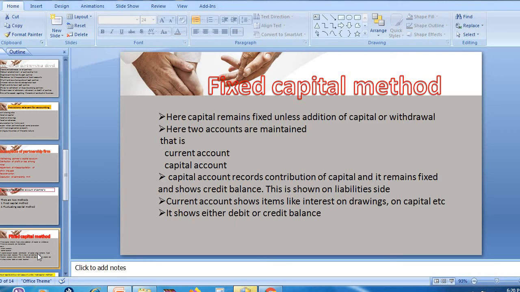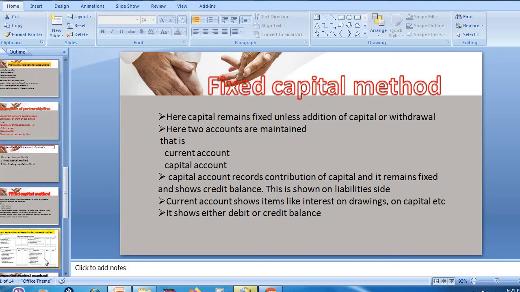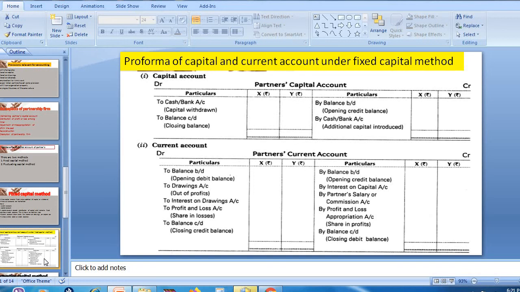So this is fixed capital method, where the capital of the partner will remain fixed because all other adjustments will be recorded under current account. Understood? So now we are going to study the pro forma of capital and current account under fixed capital method. In this manner we are going to maintain the capital account under fixed capital method.